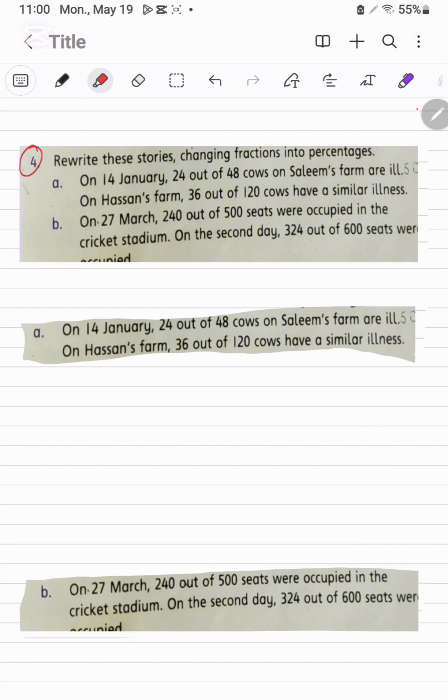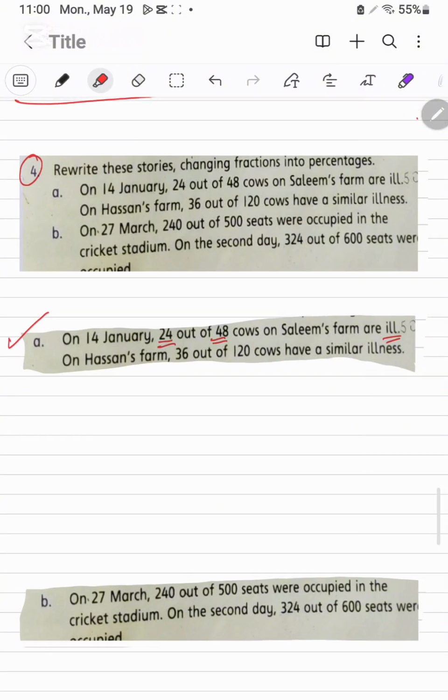It is question number 2. Rewrite these stories, changing fractions into percentages. It's part on 4th January. 24 out of 48 cows on the Salim's farm are ill. On Hassan's farm, 36 out of 120 have the similar illness. We are going to find out percentage of the Salim's farm.